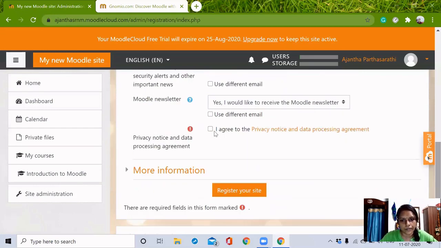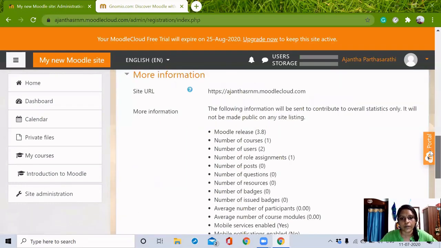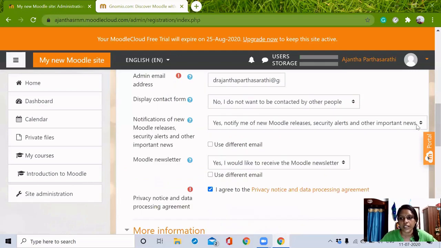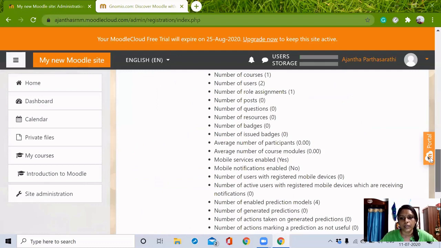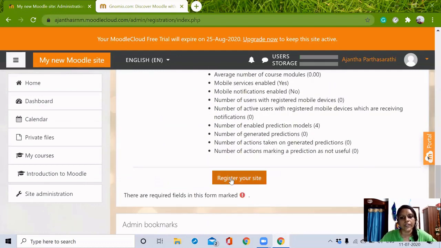And finally, I have to agree to the privacy notice and the agreement of Moodle. If you want to explore more information, we can do so just by clicking on this. So now we are using Moodle 3.8 version. In that more information, we can see all about our site. So finally, we are clicking register your site.